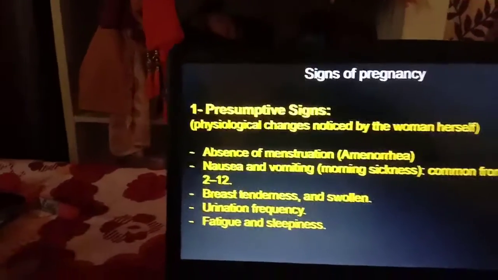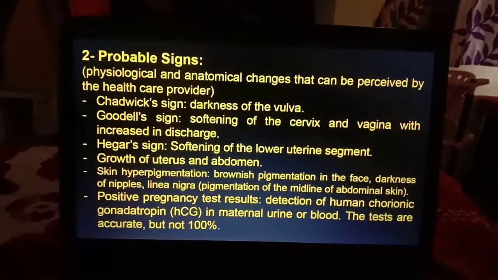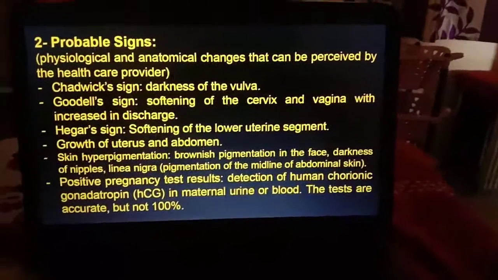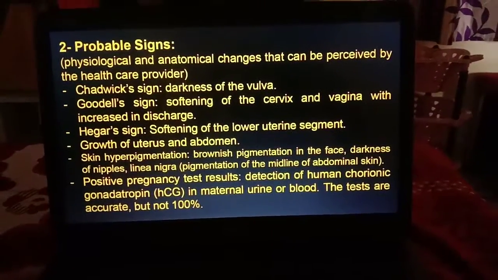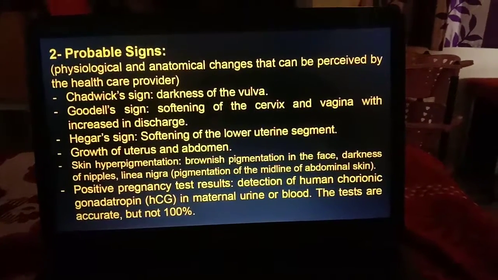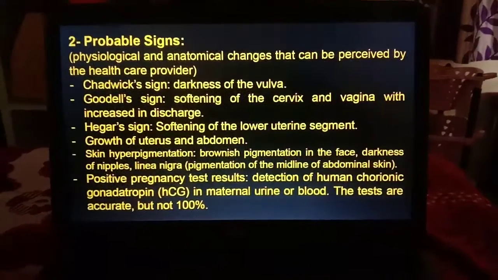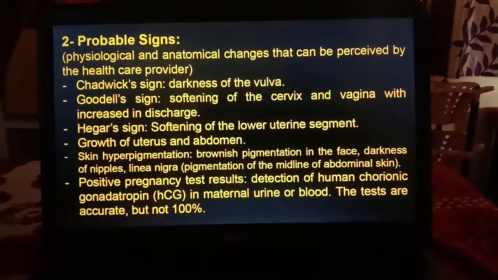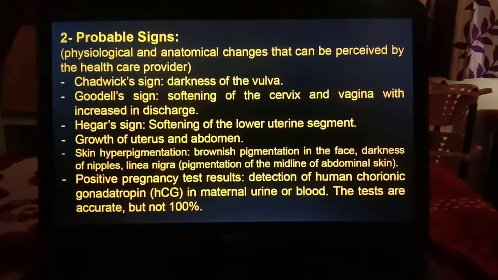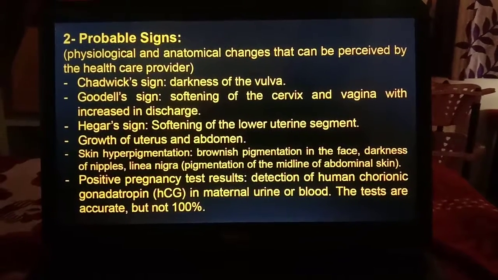Now the probable signs: the physiological and anatomical changes that can be perceived by the healthcare provider. The Chadwick sign is darkness of the vulva. The Goodell sign is softening of the cervix and vagina with increased discharge. The Hegar sign is softening of the lower uterine segment, with growth of the uterus and abdomen. Skin hyperpigmentation includes brownish pigmentation on the face, called chloasma, darkness of the nipples, and linea nigra, the pigmentation of the midline of the abdominal skin.